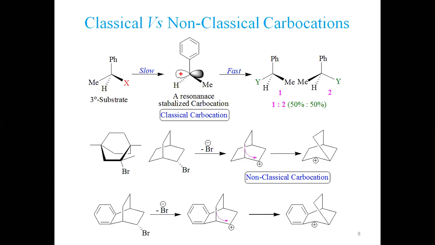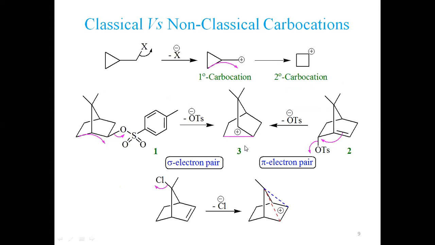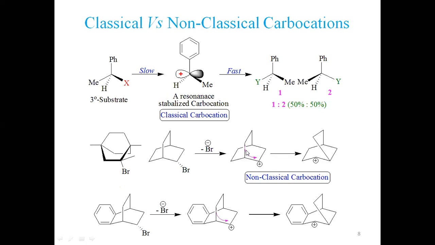Now let's see, if this sigma bond transfers from here to this carbon. In fact, this carbon and this carbon are making this sigma bond. This sigma bond is being transferred from this carbon to that carbon. This is what we call migration or molecular rearrangement.